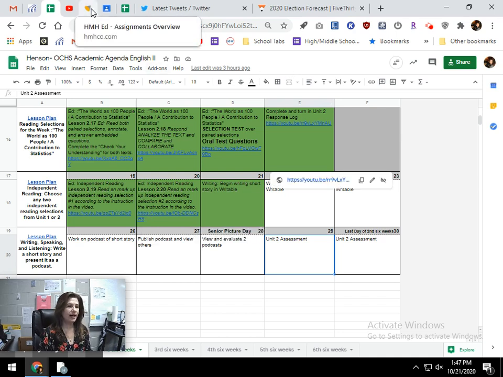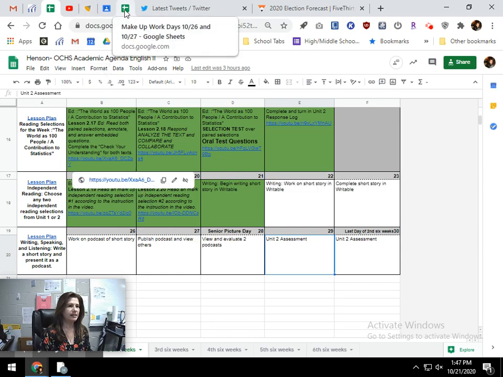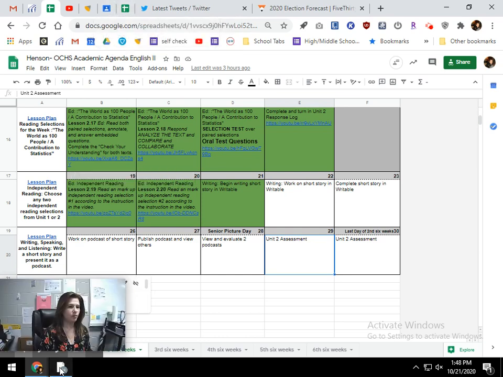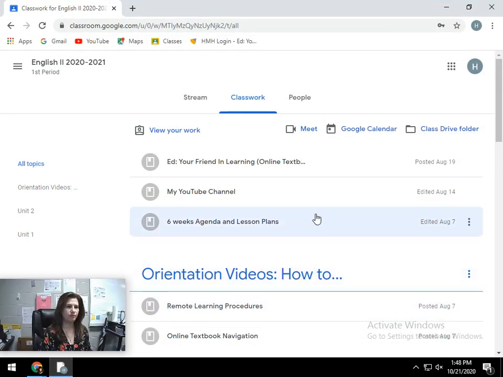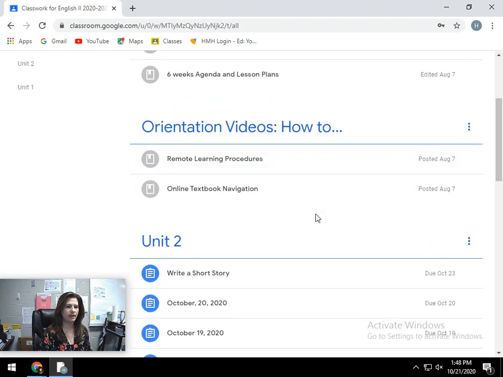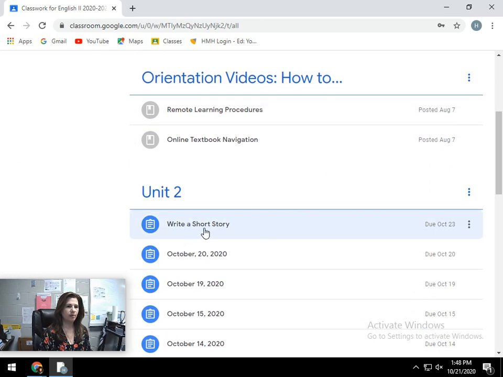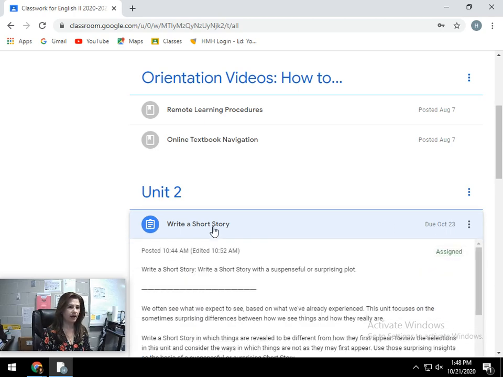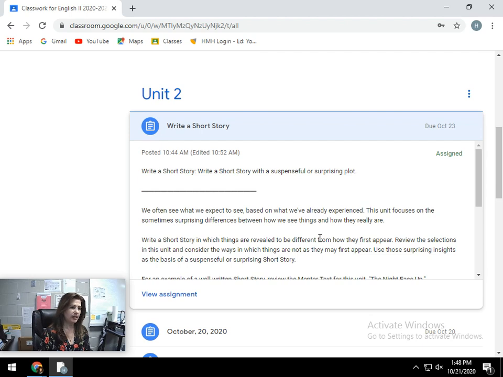It is in Writable. I had originally said that it was in Ed, but I did switch over to Writable format. I'm going to show you my test user account so it looks like a student view. If you go down to your assignment that's due on the 23rd, which is Friday, make sure you get your short story done by Friday afternoon. I won't be doing any grading over the weekend, so your work for this week needs to be finished by Friday afternoon.